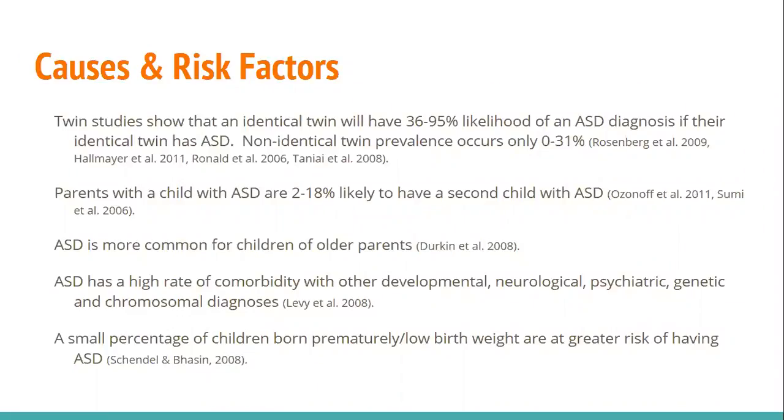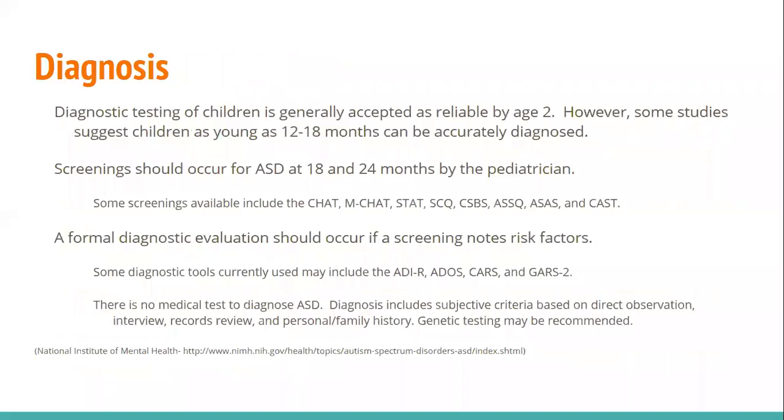ASD is more common for children of older parents and has a high rate of comorbidity with other developmental, neurological, psychiatric, genetic, and chromosomal diagnoses. A small percentage of children born prematurely or with low birth weight are also at greater risk of having autism spectrum disorder.